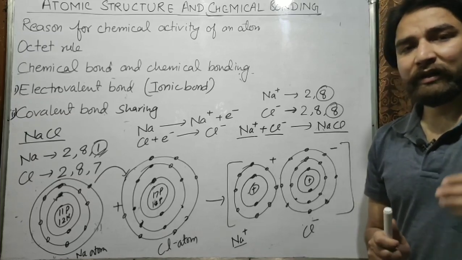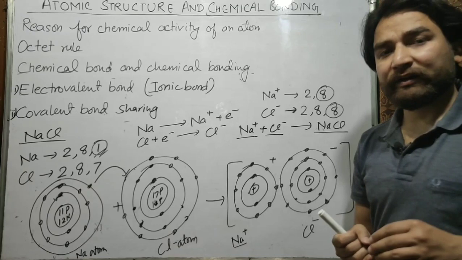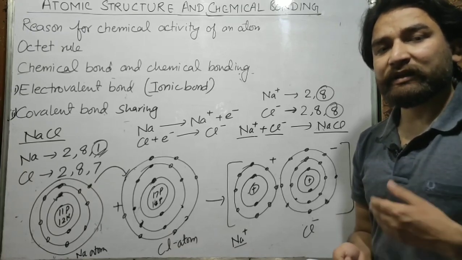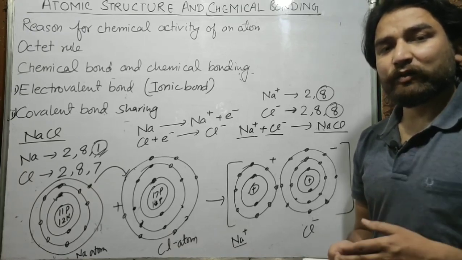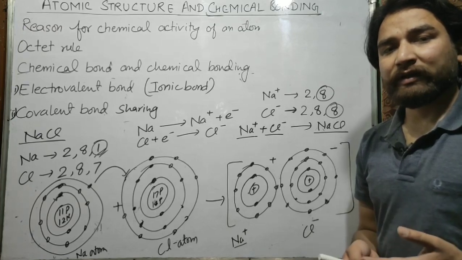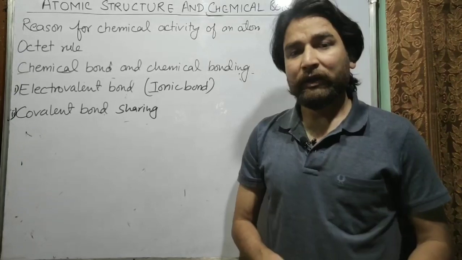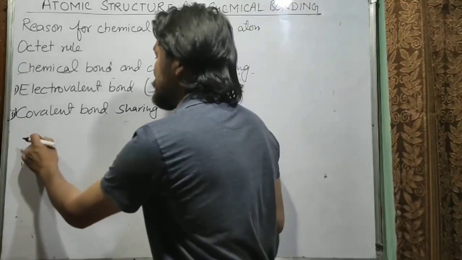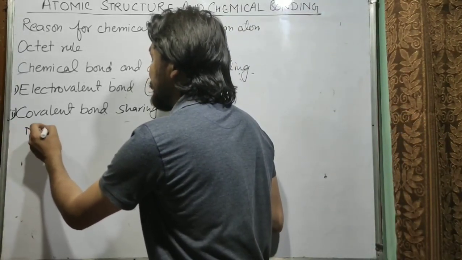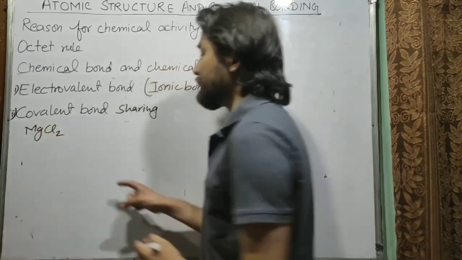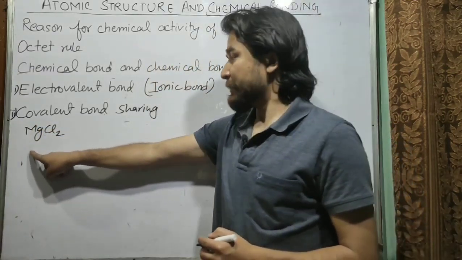Similarly, it happens in case of other ionic compounds like magnesium oxide, calcium oxide, magnesium chloride, calcium chloride, and so on. So let's see one more example. Magnesium chloride is also an ionic compound or an electrovalent compound. The formula of magnesium chloride is MgCl2.